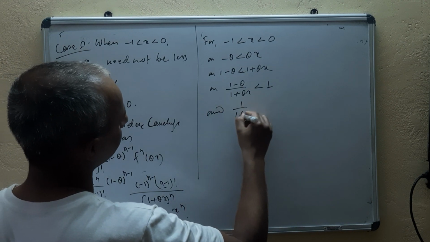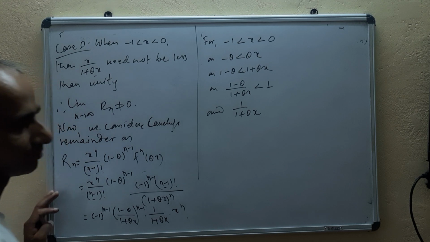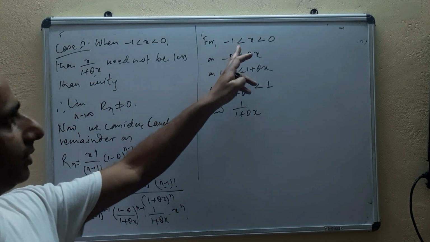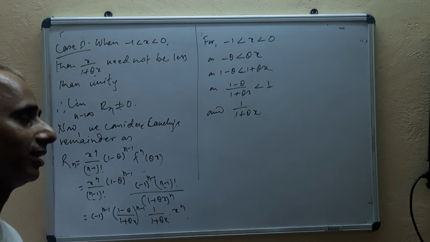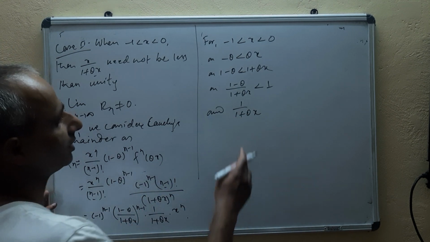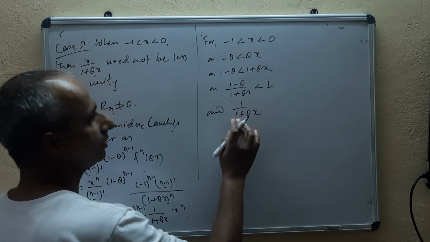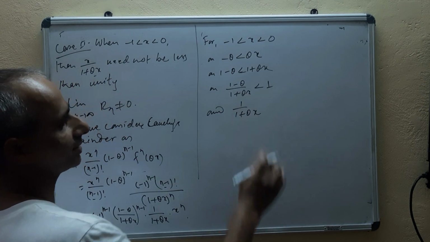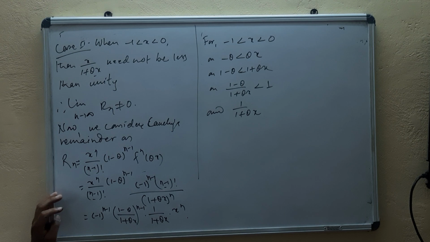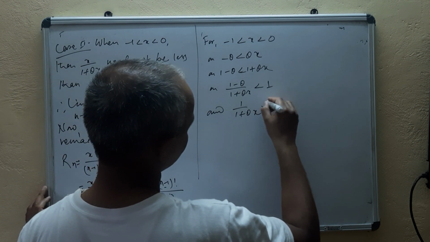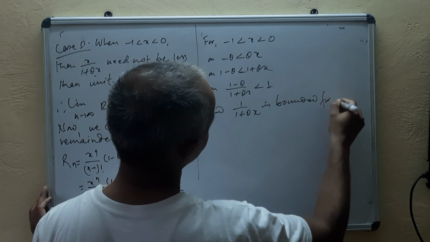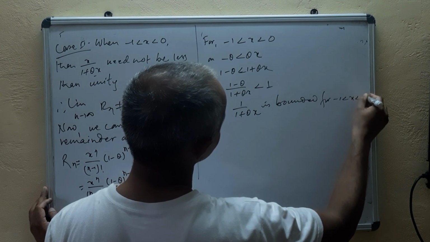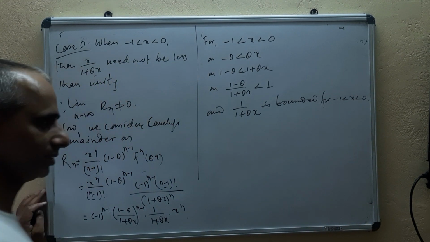And under 1 upon 1 plus theta x also, let's see. The value of x is in between 0 and minus 1, isn't it? So what happens here? 1 upon 1 plus theta x, if we take here, this is also bounded for minus 1 is less than x is less than 0.